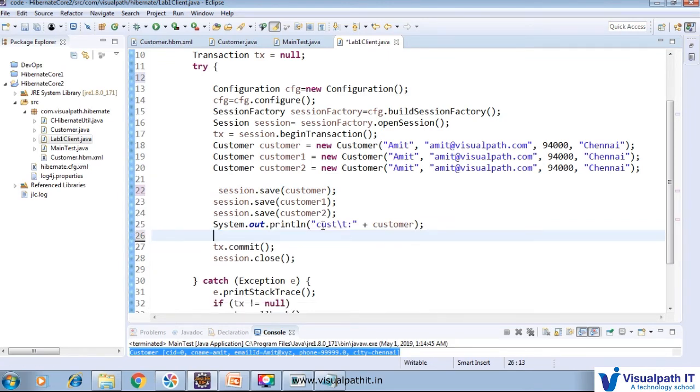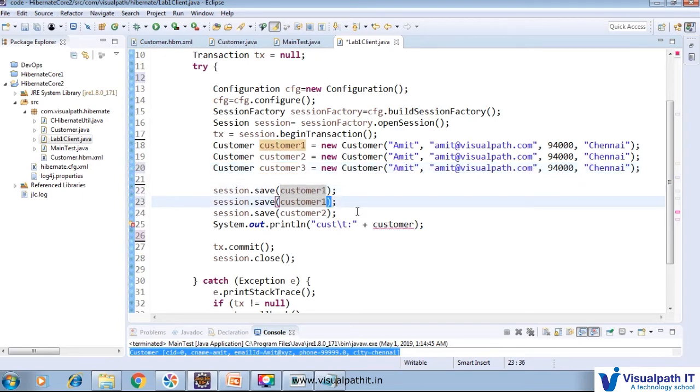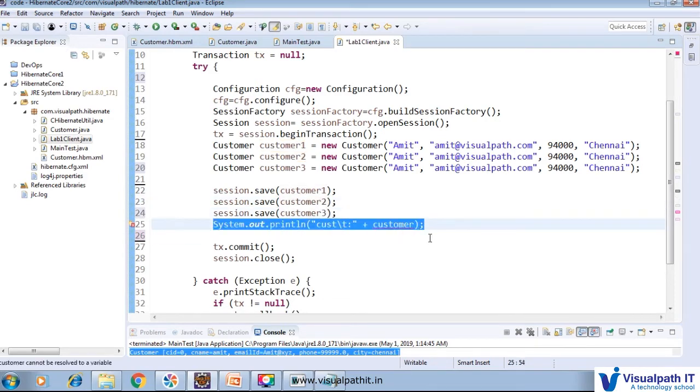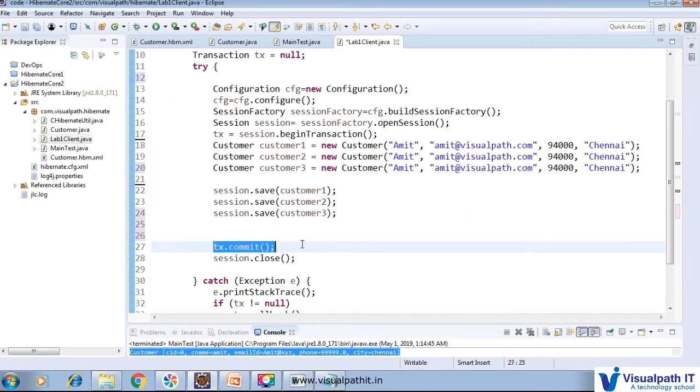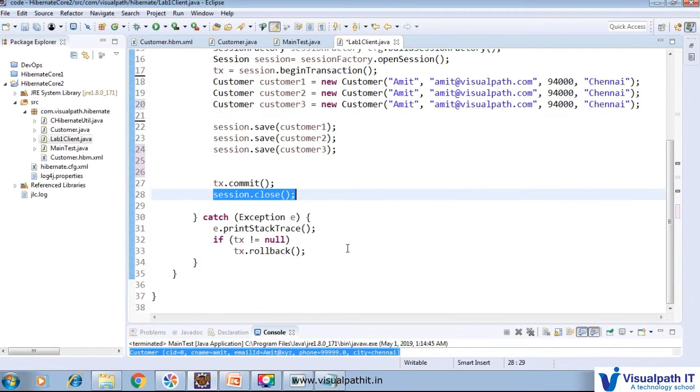So through session.save we save customer 1, customer 2 and customer 3. No need for System.out.println now. After that, just commit and close the session.